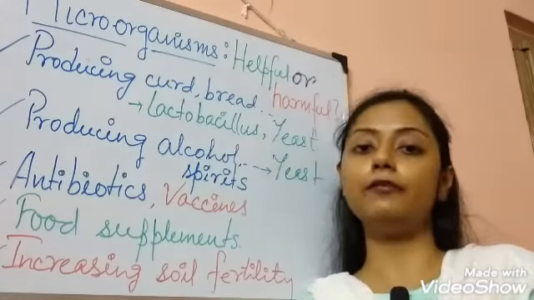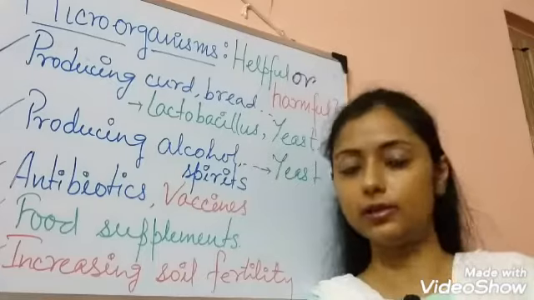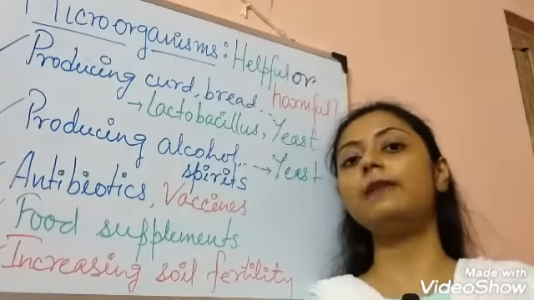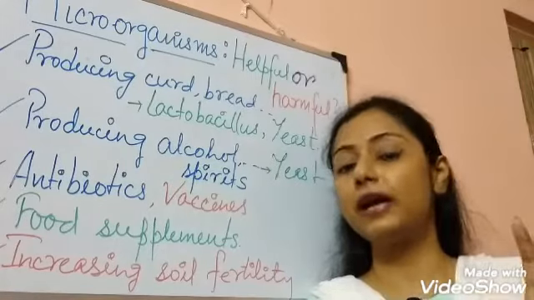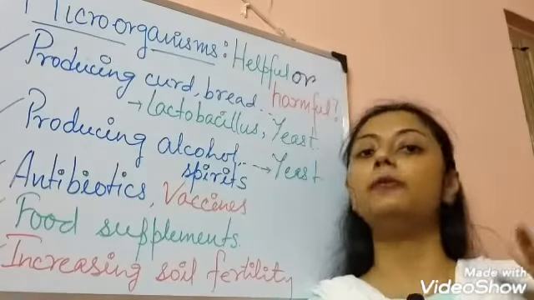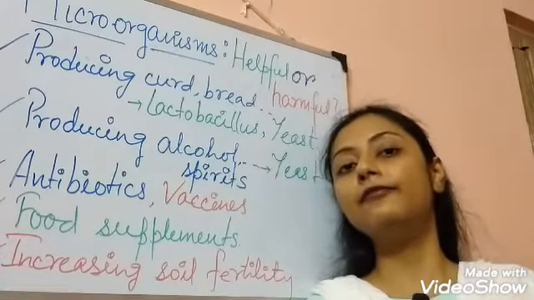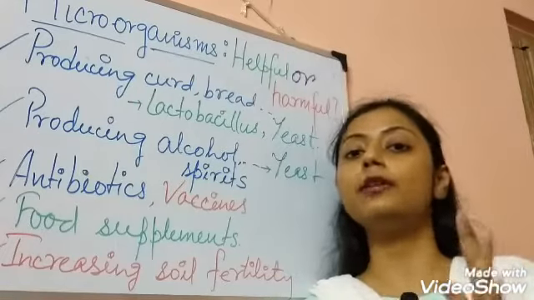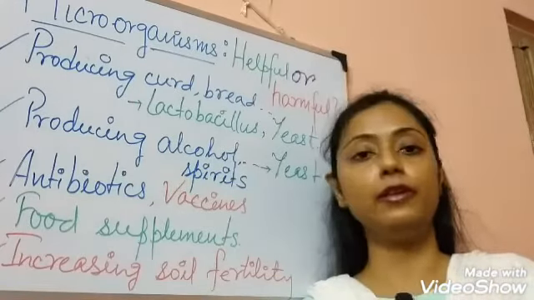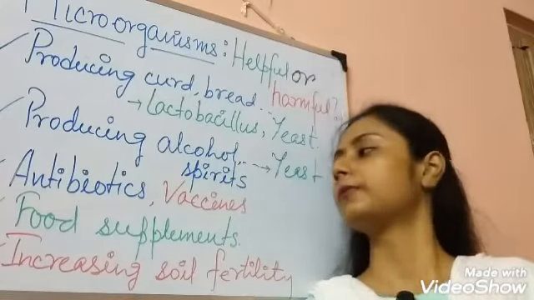When we are suffering from some viral disease, some bacterial disease or fungal disease, doctors generally prescribe some antibiotics. These antibiotics are a medicine that are prepared from the microorganisms and that can kill the harmful microorganisms inside your body to treat your disease. So these are also very important, produced from the microorganisms.